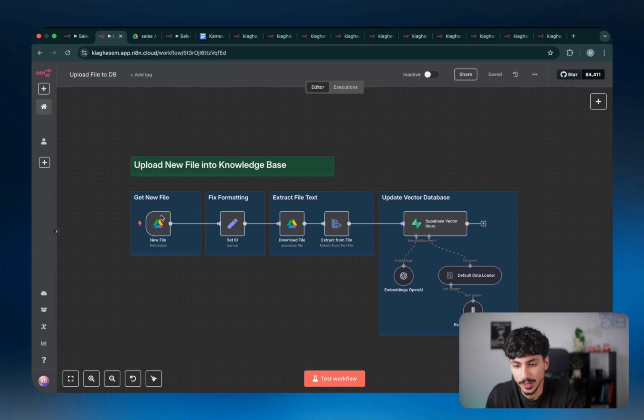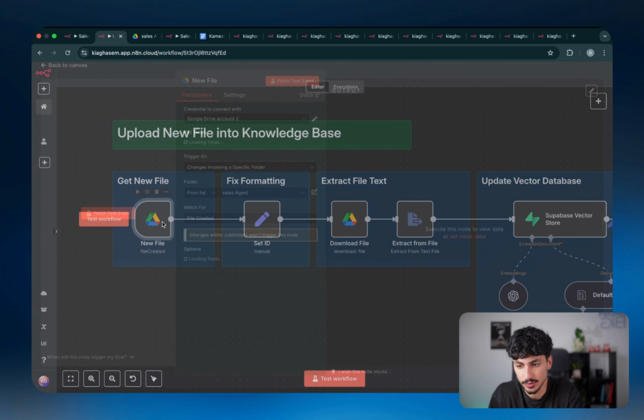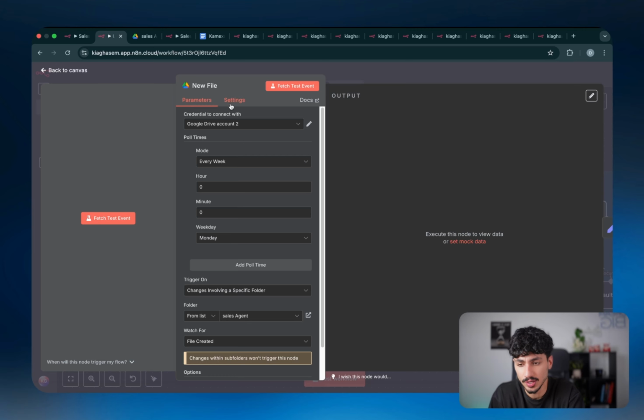Now, we've already set this up, and I don't want to go through this in too much detail, but I will give you access to this workflow here as well. Basically, the first thing you have to do is set up a Google Drive trigger node. The Google Drive trigger node will basically trigger every single time a new document is uploaded, just like I explained.